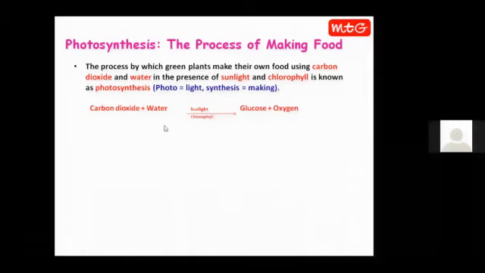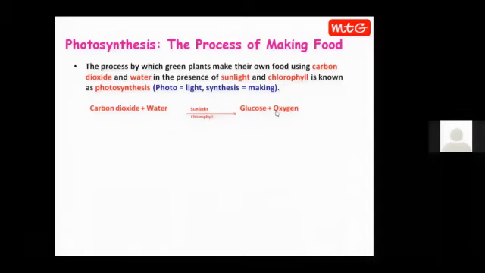Here is the equation of photosynthesis. Carbon dioxide, when combines with water in the presence of sunlight and chlorophyll, then glucose is formed and oxygen is also released. So we can say that the raw materials for photosynthesis are carbon dioxide and water. When sunlight is there, then chlorophyll and sunlight together, they help in the formation of glucose. Glucose is the product. It is the food. Okay. Simple sugars, these are glucose. Glucose is produced and oxygen is also released.